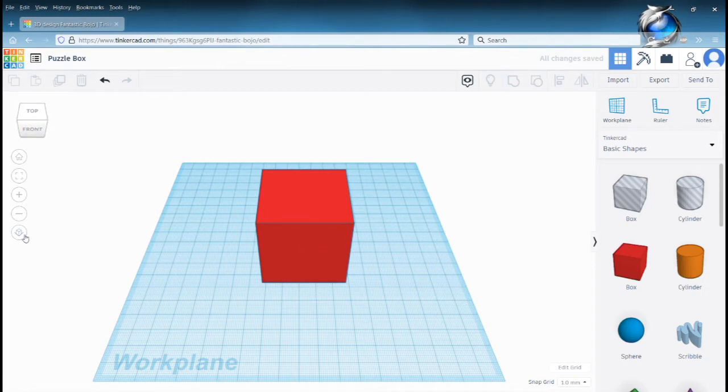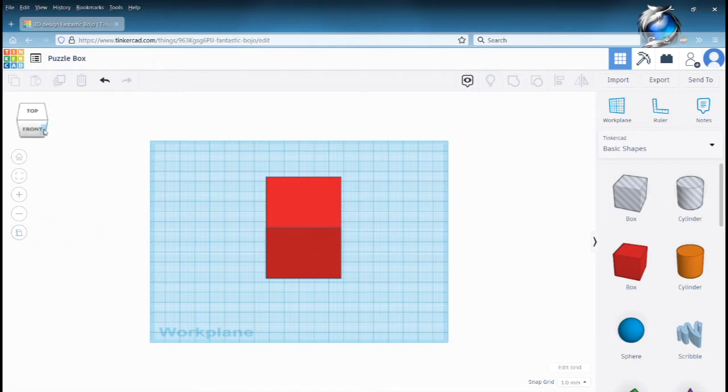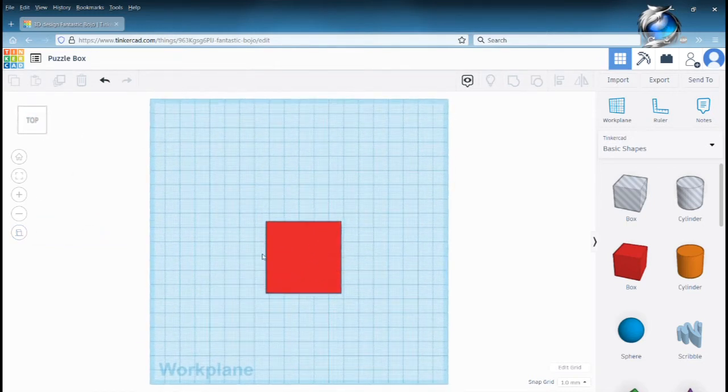Also change it from perspective mode to orthographic mode. That way you can see how it lines up a lot better.